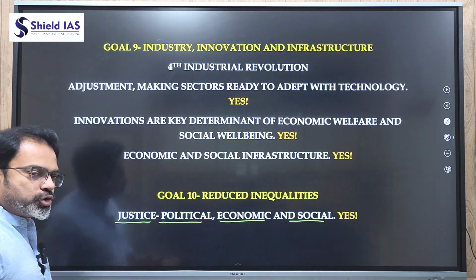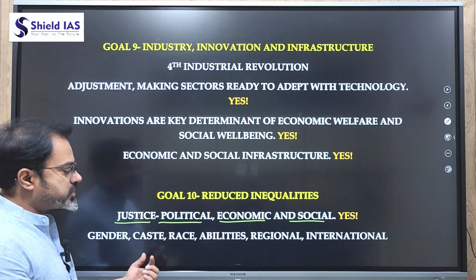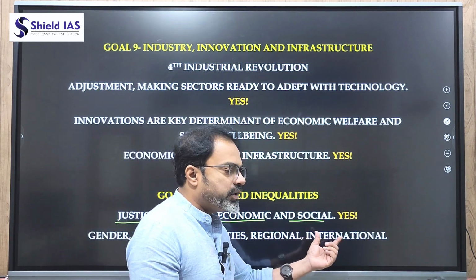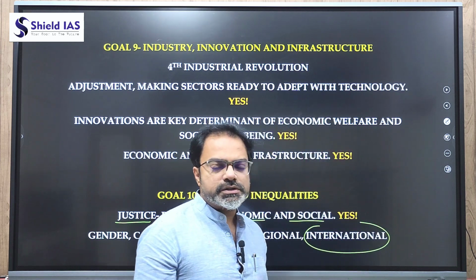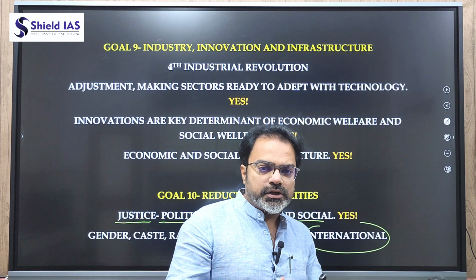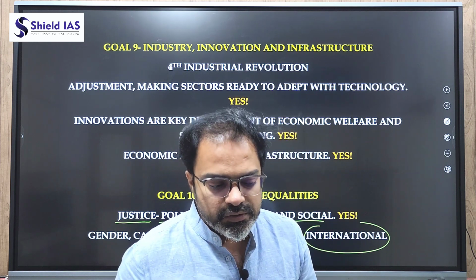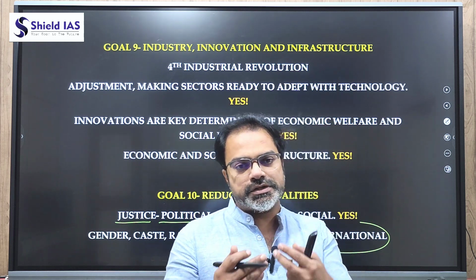Hence, what we should be eliminating is discrimination based on gender, caste, race, abilities, even regional differences or international inequalities. Now, when we talk about international inequalities, let's understand this. If there is poverty in Africa, there is forced migration from Africa to prosperous Europe. If there is poverty in Central America, there is forced migration from Central America to the United States.